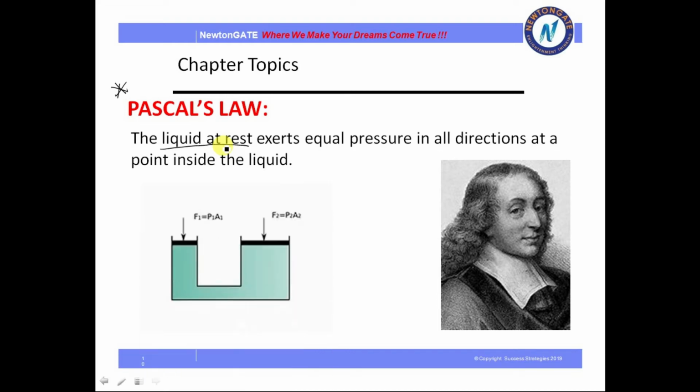Suppose this is the container, this is the liquid at rest. If you apply force or pressure here, the same amount of pressure is distributed throughout the liquid. It is not concentrated at only one point. It is distributed throughout the container or throughout the fluid. Okay.